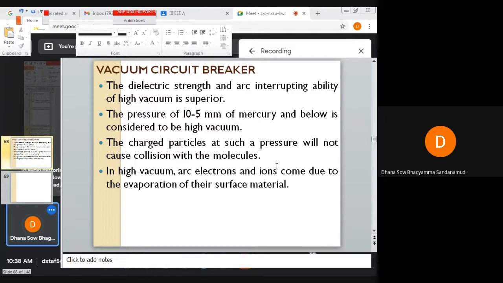So the breakdown strength in a vacuum circuit breaker will depend only on the gap length, the surface condition, and the material of the electrodes. Electrodes here means contacts.